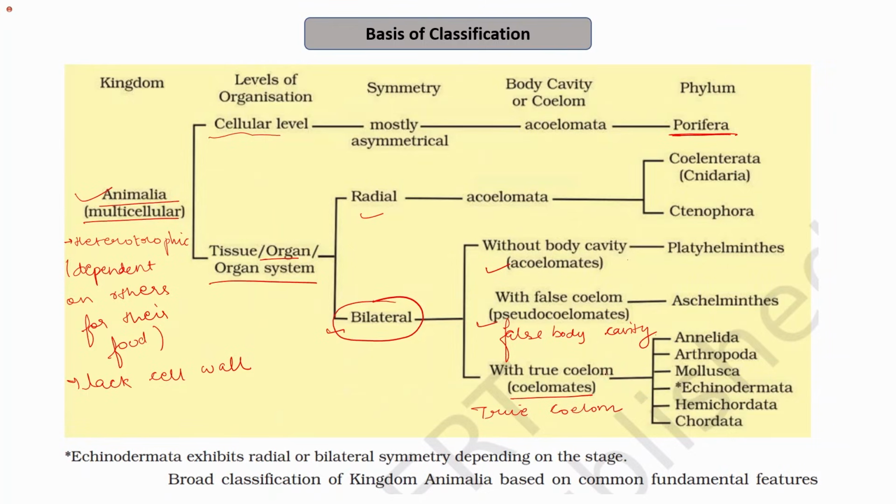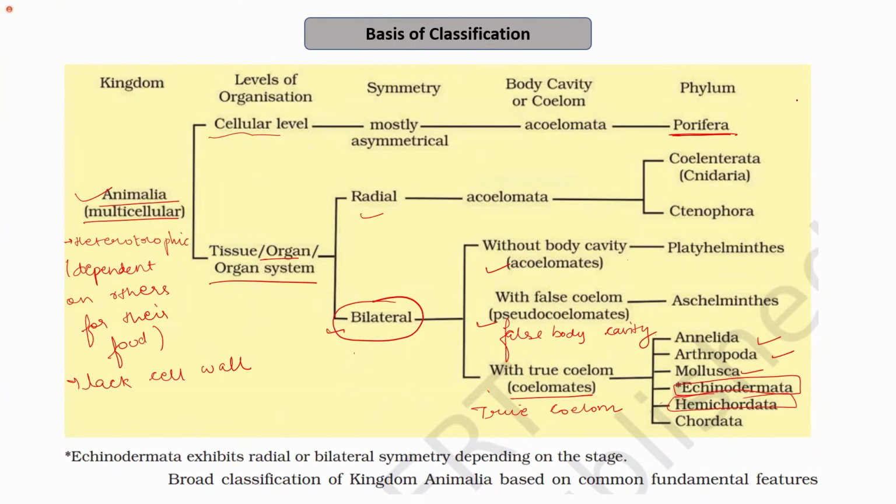So we learned about phylum Annelida, phylum Arthropoda, and phylum Mollusca that are coelomates and that have bilateral symmetry, organ system level of organization, and belong to kingdom Animalia. Now in today's lecture, we will learn about the next phyla, which are the phylum Echinodermata and phylum Hemichordata.